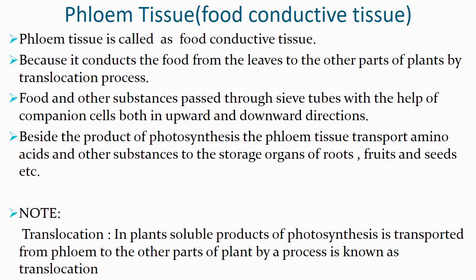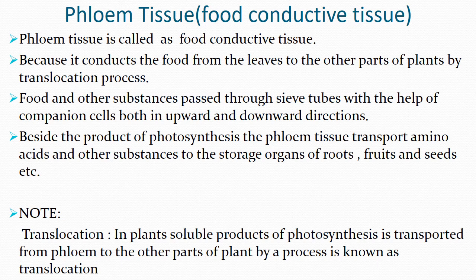When the companion cells compress the sieve tubes, the food is moved from one sieve tube to another sieve tube. In that way, the food is conducted from the phloem tissue to the other parts of the plants. The conduction of the food is both in upward and downward direction, but the conduction of water is only in the upward direction.